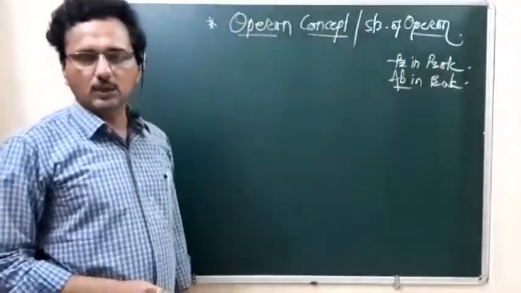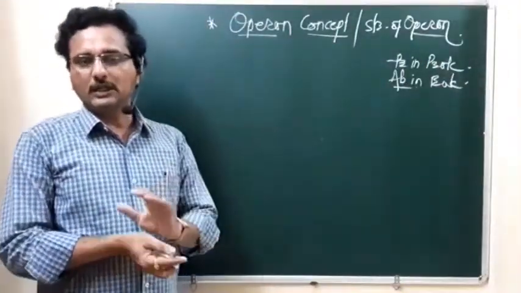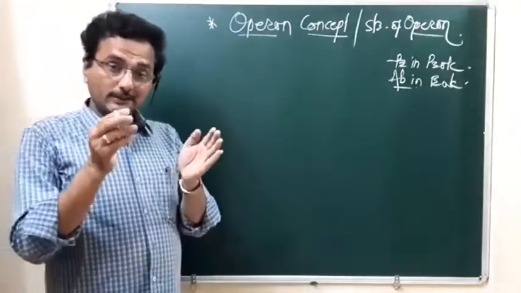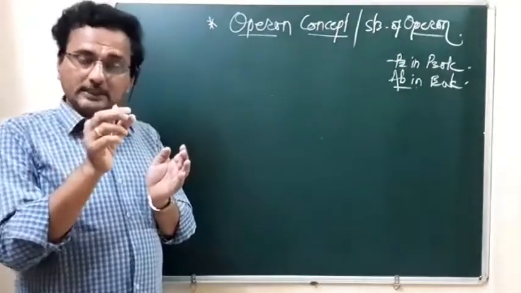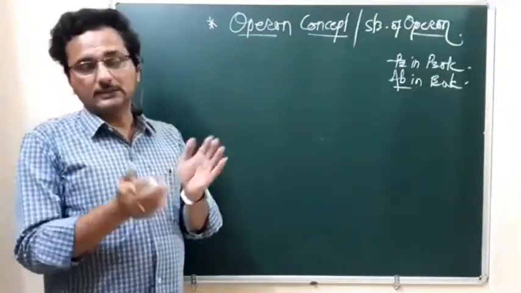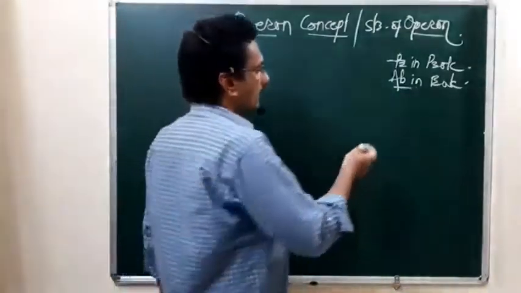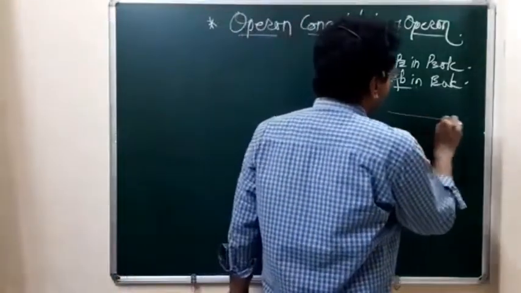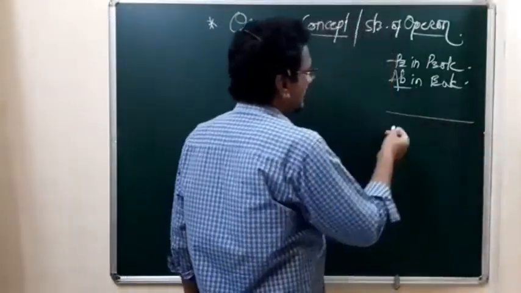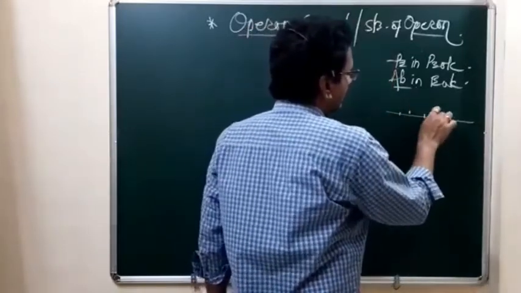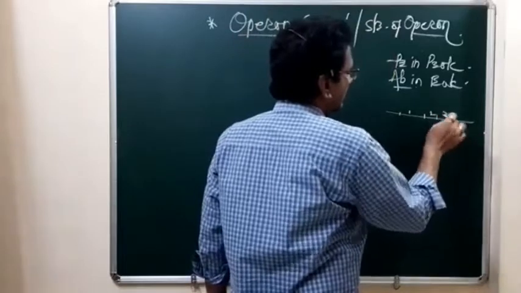The operon is a group of genes having related function, meaning the genes which are present sequentially as a group. Suppose this is the DNA segment, and on this DNA these are the genes: the first gene, the second gene, the third gene.